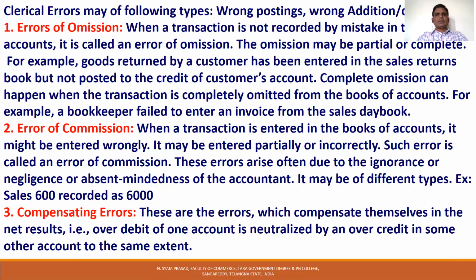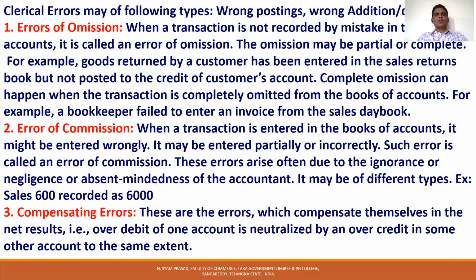Usually, the accounting process is very dynamic and very fast. Sometimes they may miss one or two entries. At the same time, sometimes they may enter in the journal, but they may not post to the ledger. All these are called errors of omission. The errors of omission may be partial or complete.